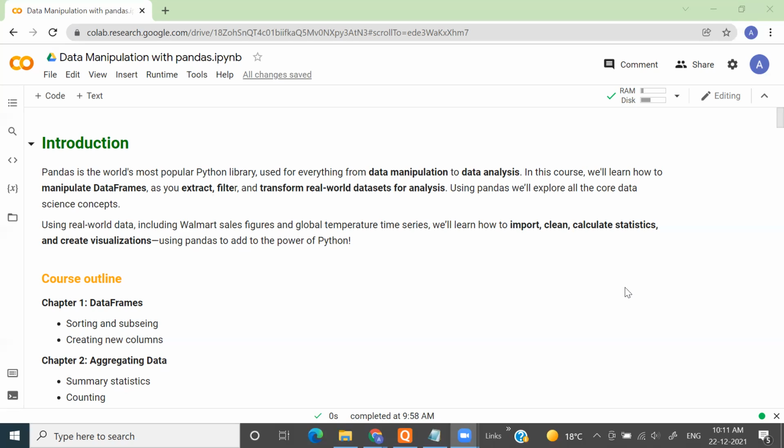Then one important thing is we should know how to clean our data, because in the real world the biggest problem data scientists face is messiness in the data, right? The real data is not clean.